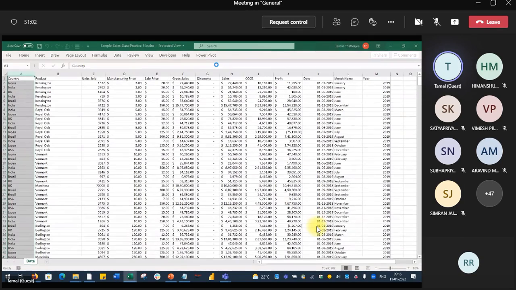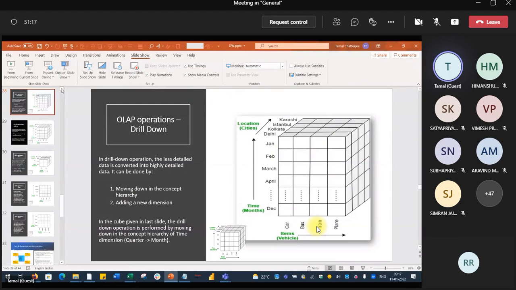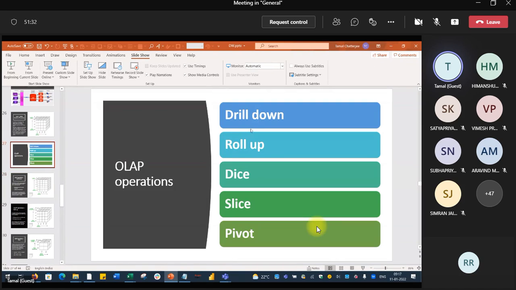So, what are the things we have? I have this Excel. I will show you these operations that we have just discussed. We will be using a small pivot table. You can take this exercise as a preparation for tomorrow's class because slowly we are approaching data modeling. So these are the operations: drill down, roll up, dice, slice, pivot. Pivot should not be an issue.